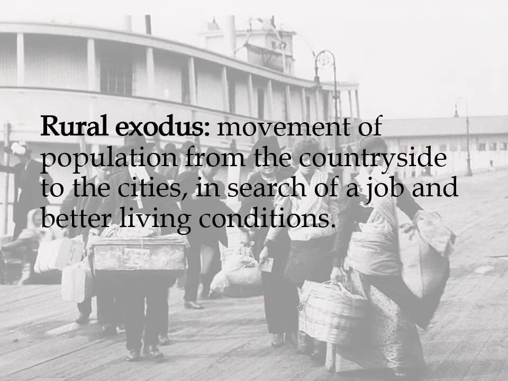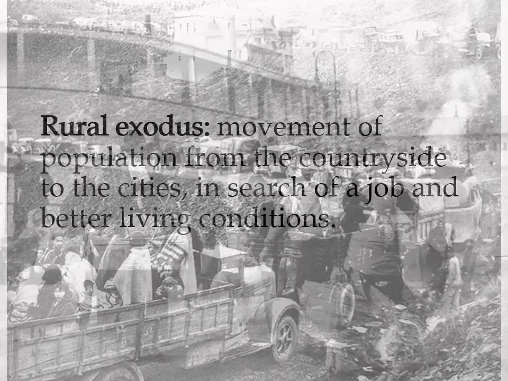So this is a definition, rural exodus. Remember that we should know all of the definitions, so please copy this and study it. Rural exodus is a movement of population, so it's a kind of migration, from the countryside, the rural areas, for that reason it's called that way, to the cities in search of a job and better living conditions. So just looking for a better place to live.